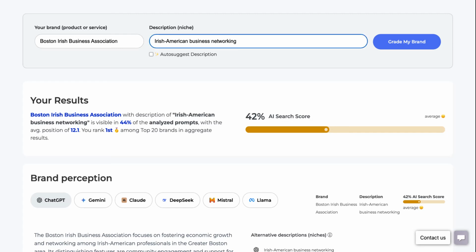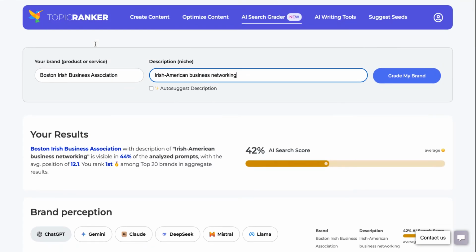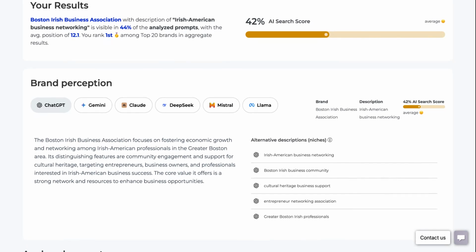Hey there, today I'm going to show you a brand new tool in Topic Ranker called AI Search Grader. AI Search Grader shows you your visibility on all LLMs and tells you what you should do in terms of figuring out what kind of content to put together to start gaining your visibility and improving it.